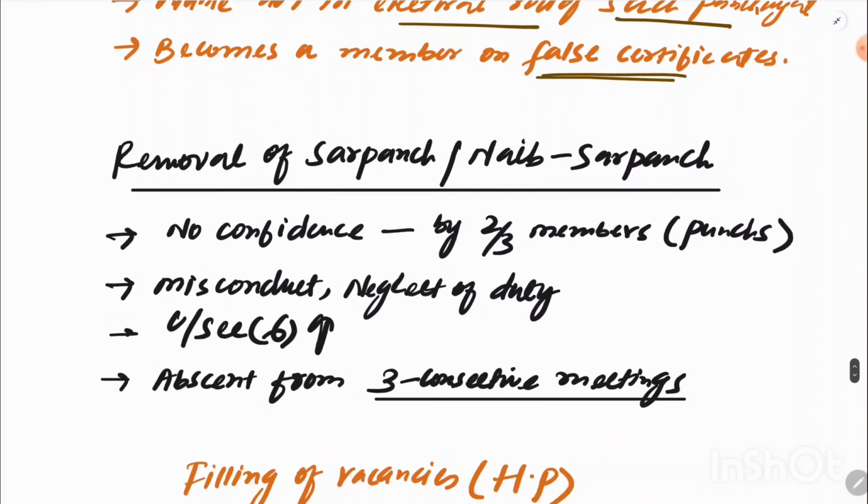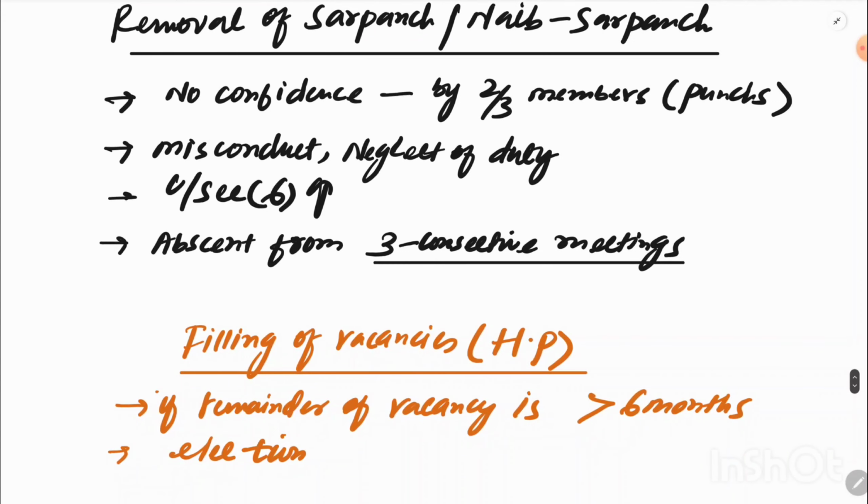Okay, then I'm going to discuss how the sarpanch and naib sarpanch can be removed. If the panchs don't feel confident about the sarpanch or naib sarpanch, that he's worthless, he cannot do anything, then they can remove him by a two-thirds majority. Okay, or two-thirds of the members have to vote in favor of the removal. And if he shows misconduct and neglects his duty, or is absent from duty for 3 consecutive meetings, he shall be removed. And if he is disqualified under section 6, which I discussed above.